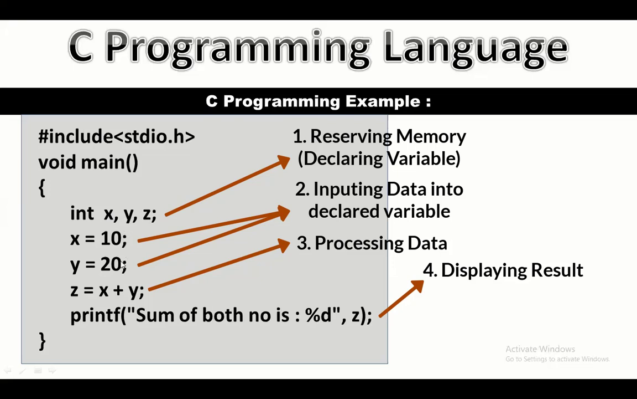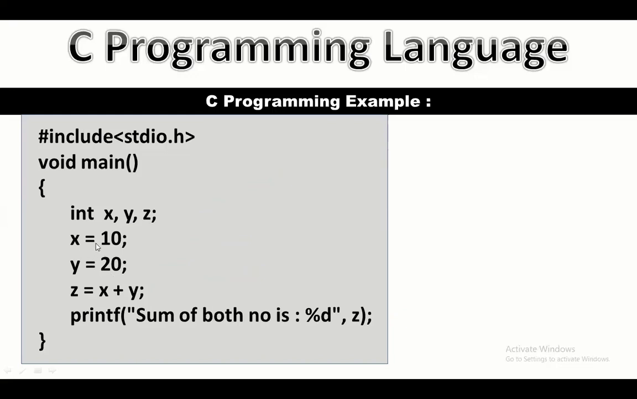And in the next two lines, x is equal to 10 and y is equal to 20, we are going to input data. It means we are going to input 10 and 20 into x and y. And in the fourth line, z is equal to x plus y, this line is called processing data. It means we are adding the values of x and y, and we are going to give the addition of these two values into z.